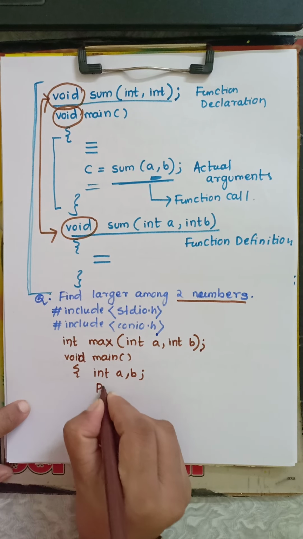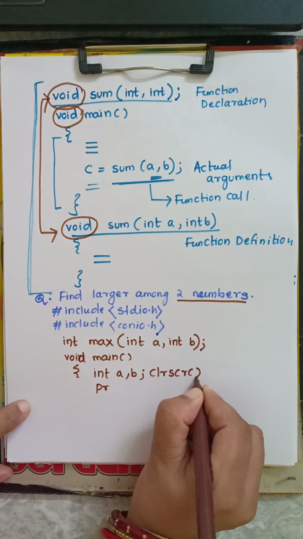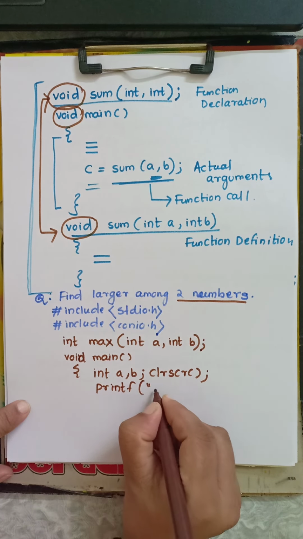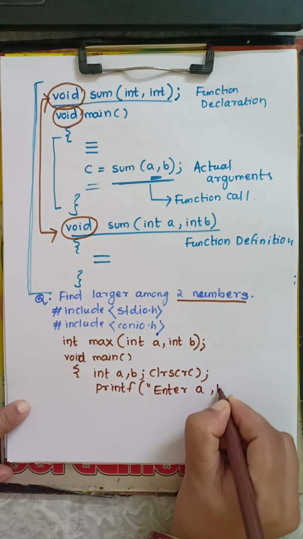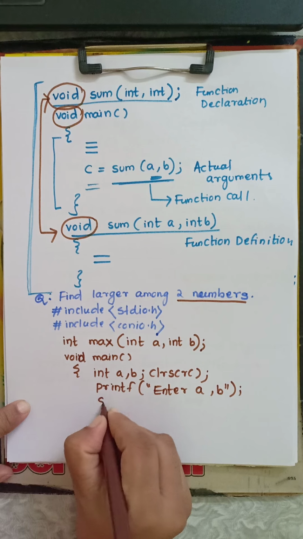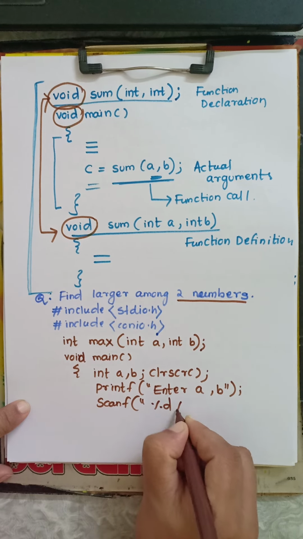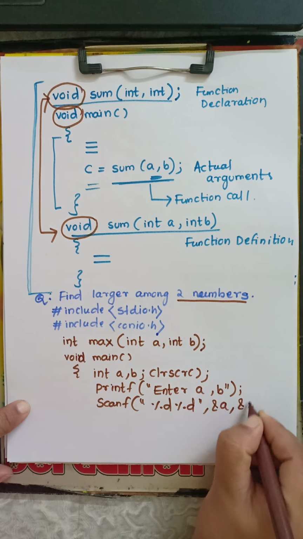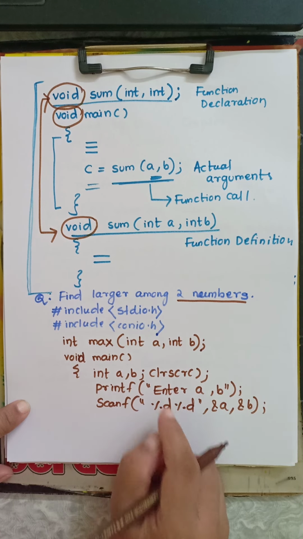Then I enter the values. Here I write clrscr. Printf, enter the values of a and b. Next write scanf, %d for a, %d for b, then &a, &b. Next I enter the values.